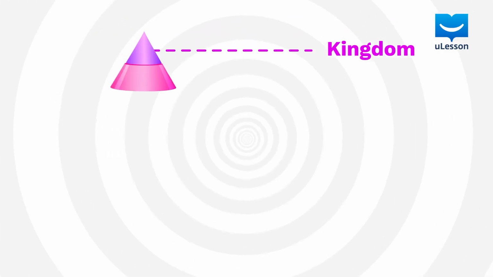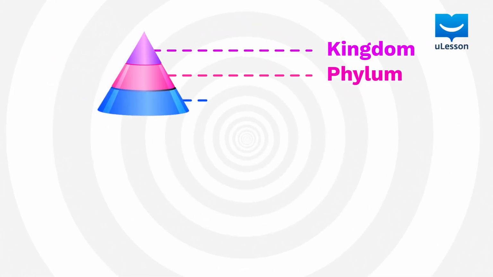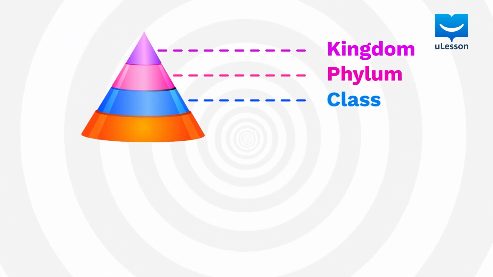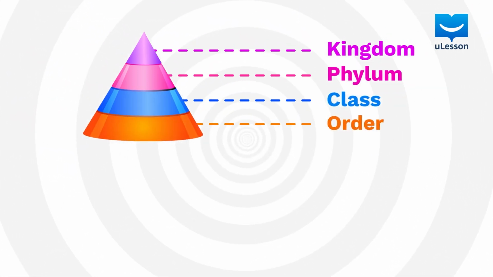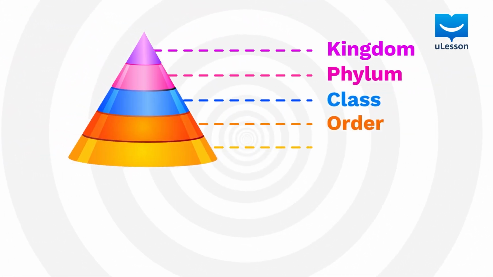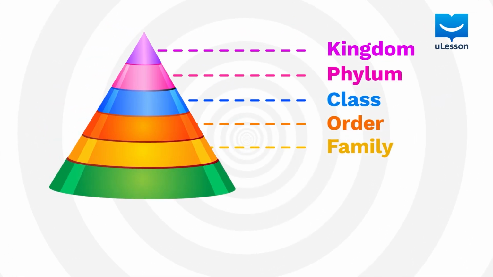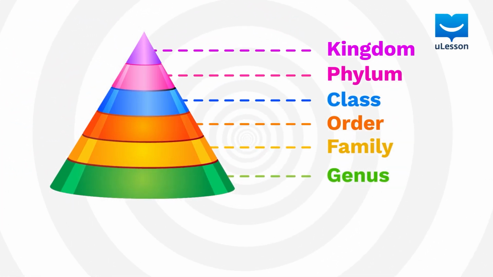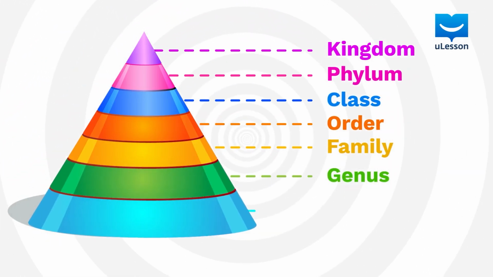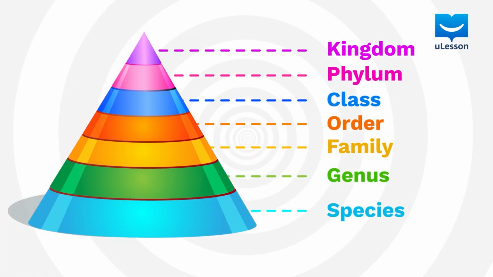Next on the hierarchy is phylum. Animals or plants with similar features are grouped under the same phylum. Let's move a level down. A phylum splits down into classes, and each class divides into orders. Now, orders divide into various families. Families split into genus, and lastly, a genera divides into several species.